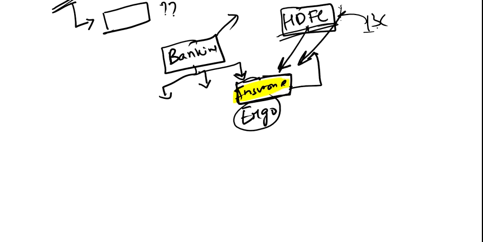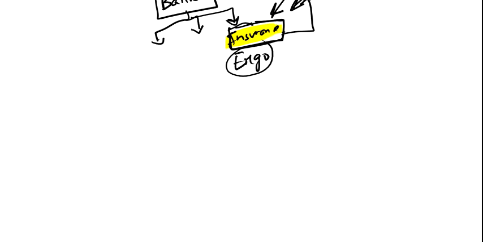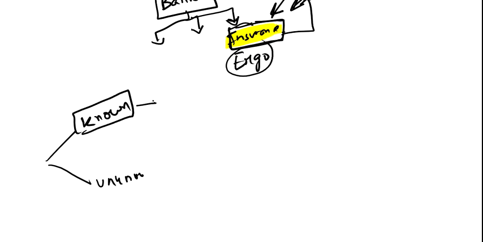Now next is to mitigate the risk. Okay, now there are two kinds of risk. I have told you before that there is a known risk and there is an unknown risk. So obviously you can mitigate only those risks which are known to you. The risk which is unknown to you, you cannot mitigate.